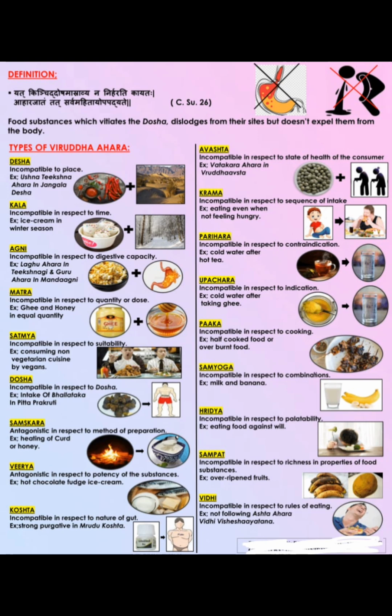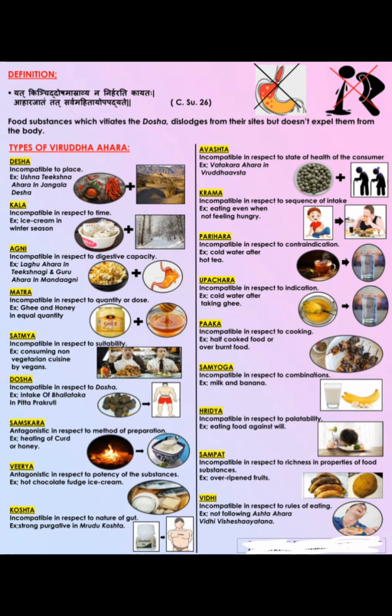Okay, next one is Kala. If you are eating ice cream in the winter season, it is already winter, a more cold climate, and along with it, if you take ice cream, more kapha will increase. So this is called Kala Viruddha. Next one is Agni Viruddha.